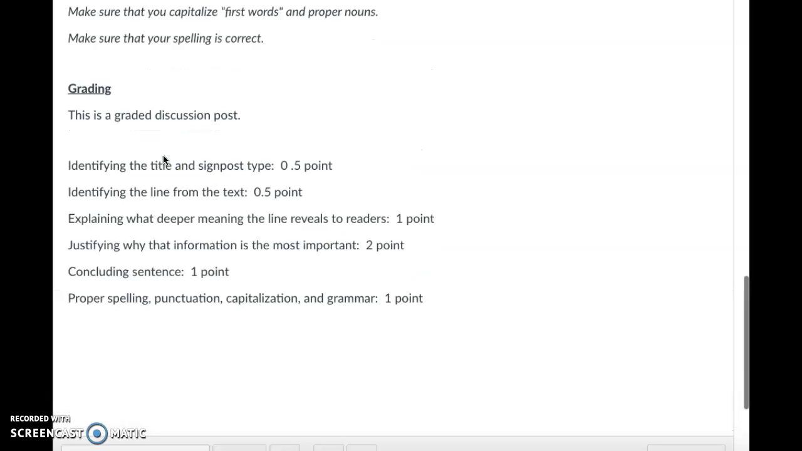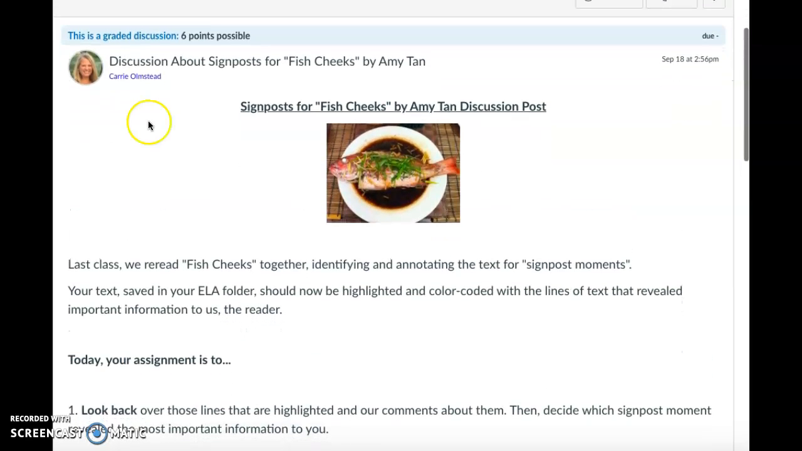Make sure that you reach out and email either of us if you need any help.